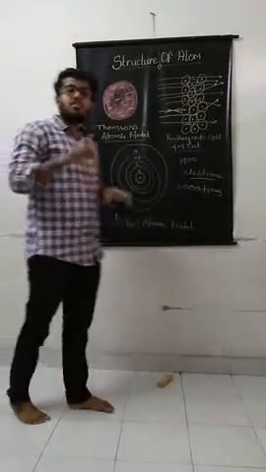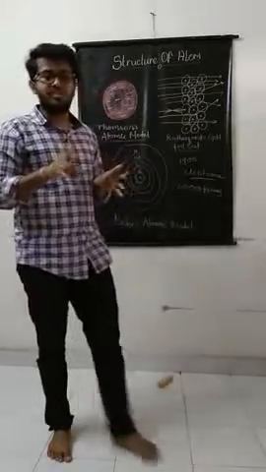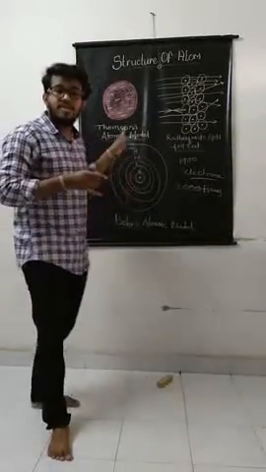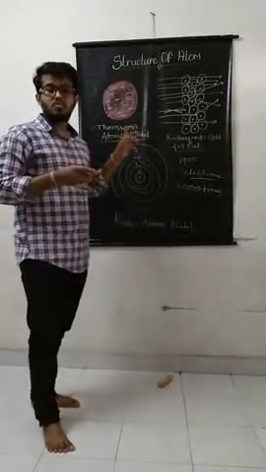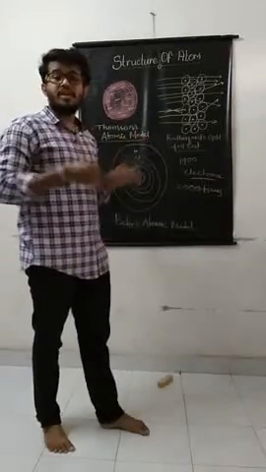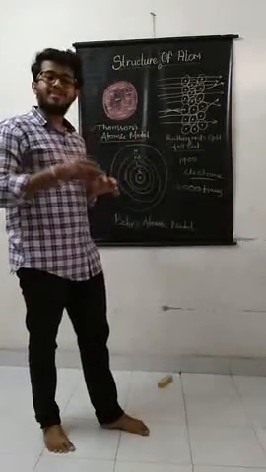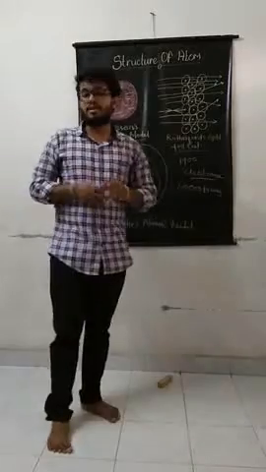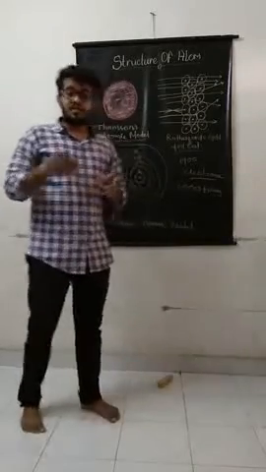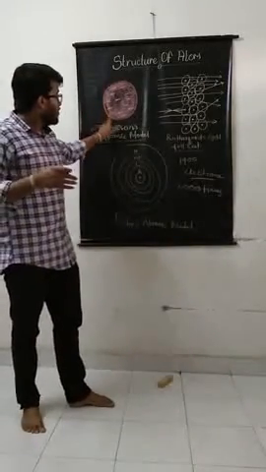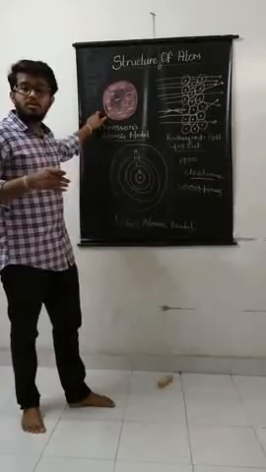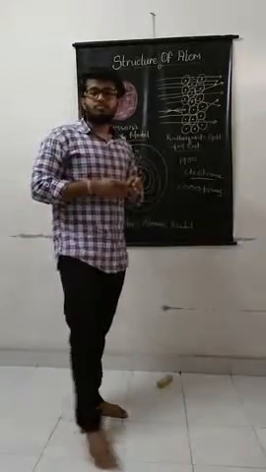He said that the red sphere part is the positive charge and the seeds are the electrons. But when scientists experimented, they found that this atomic model could not be proven.